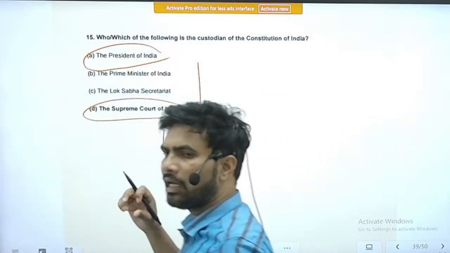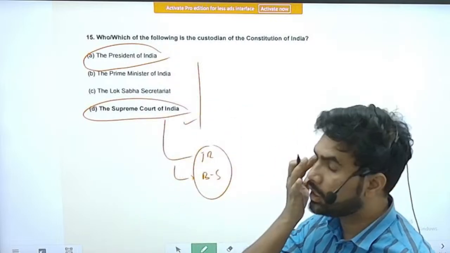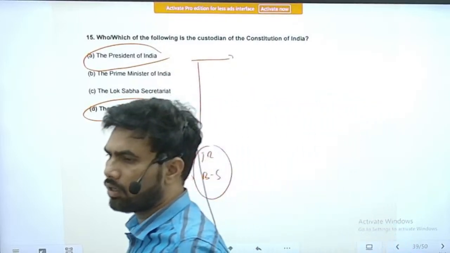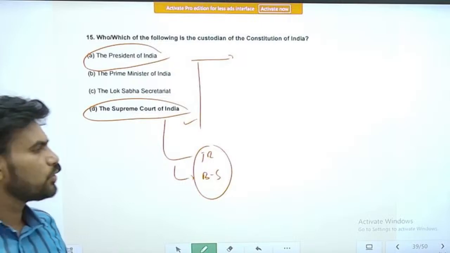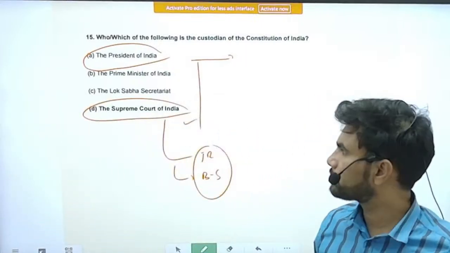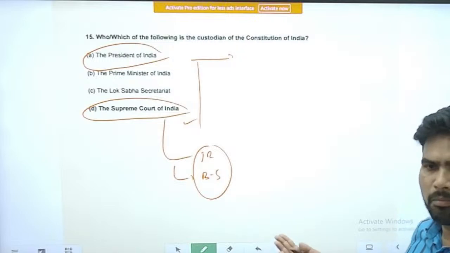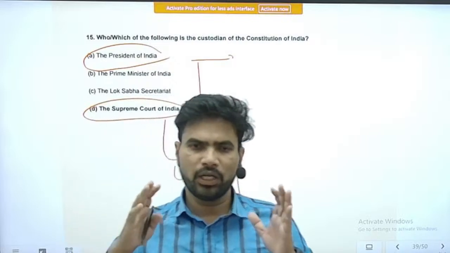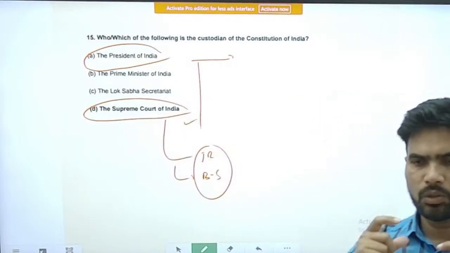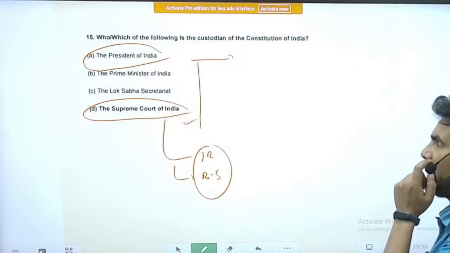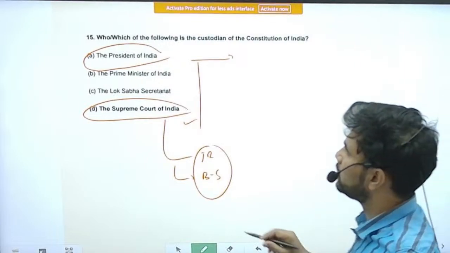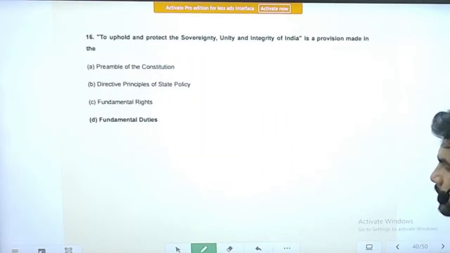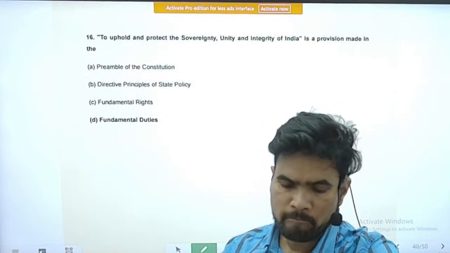But if you see the legal language in the Constitution, and also if you read the Kant book carefully, several times it is mentioned that the President of India is the guardian of the Constitution of India. So we can say the debate is still going on, right? Sometimes these kinds of bouncers, confusing questions, will be there, where you will be stuck with 2 options that seem 200% correct, right? However, the answer given by UPSC is the Supreme Court of India, so we have to go with that answer. Next question, question number 16.